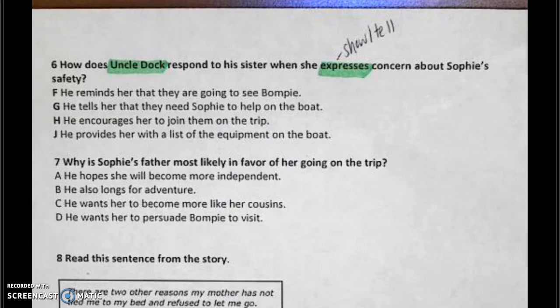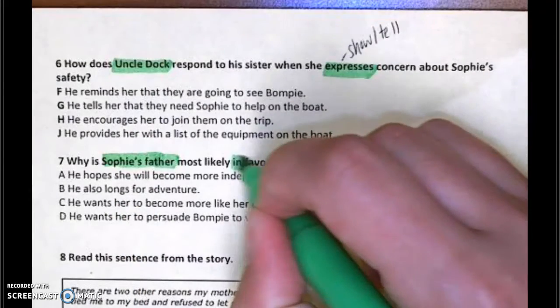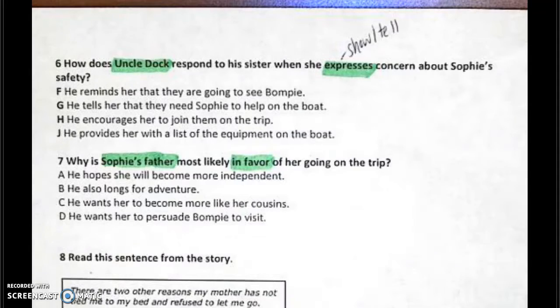Question number 7. Why is Sophie's father most likely in favor of her going on the trip? So who are we focusing on? Sophie's father. And then what does it mean if you're in favor of something? Okay, maybe you want something.